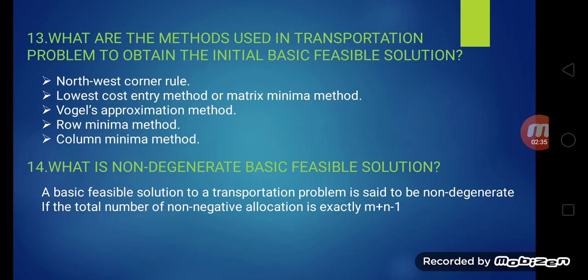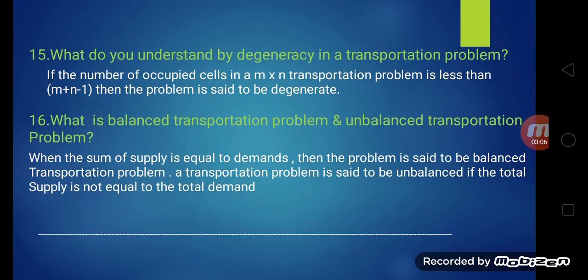What are the methods used in transportation problem to obtain the initial basic feasible solution? Northwest corner rule, lowest cost entry method or matrix minima method, Vogel's approximation method, row minima method, column minima method. What is non-degenerate basic feasible solution? A basic feasible solution to a transportation problem is said to be non-degenerate if the total number of non-negative allocations is exactly m plus n minus 1.